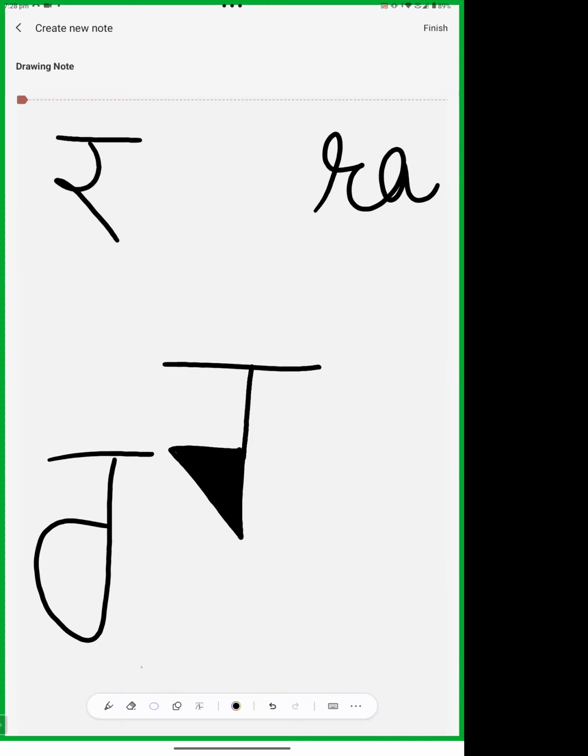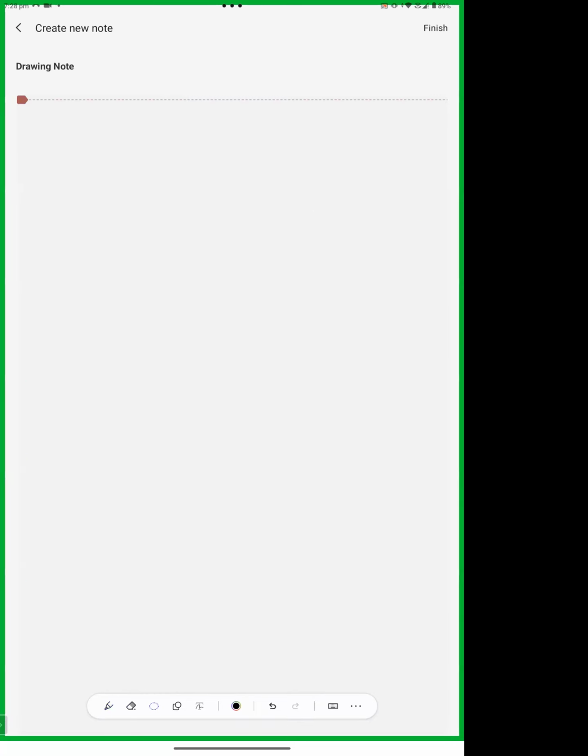Now we are moving forward to the next letter. Ya, Ra, La. In Devanagari, this is our La. So it is very simple, the upper line and then this. This is La.